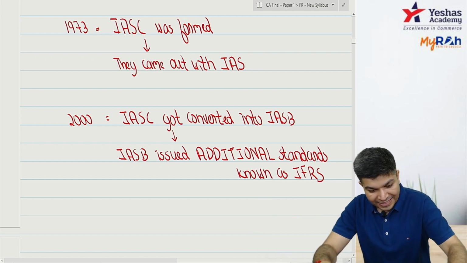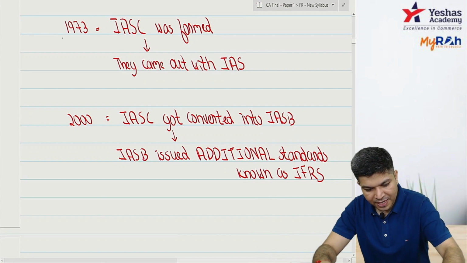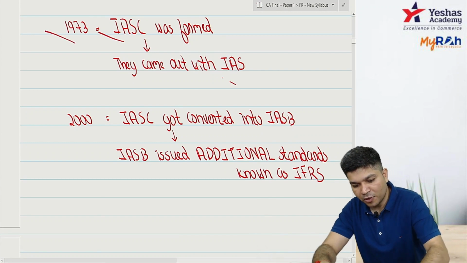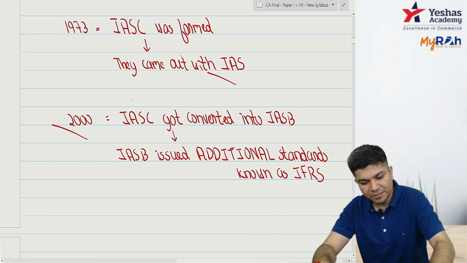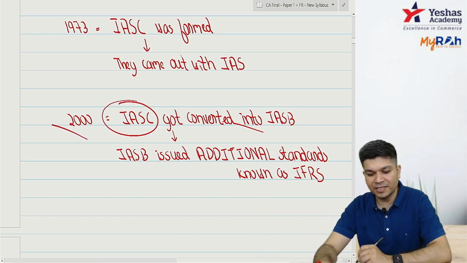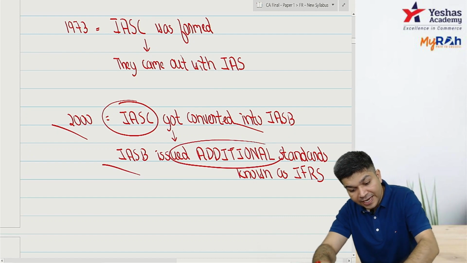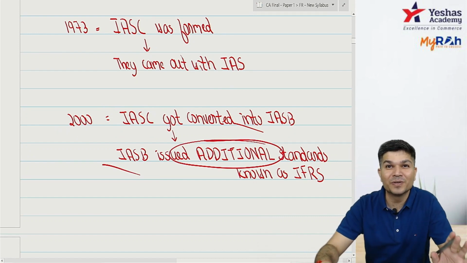Okay, so in 1973 we had IASC coming, they came out with IAS, International Accounting Standards. In 2000, IASC got converted into IASB, and IASB issued additional standards known as IFRS.